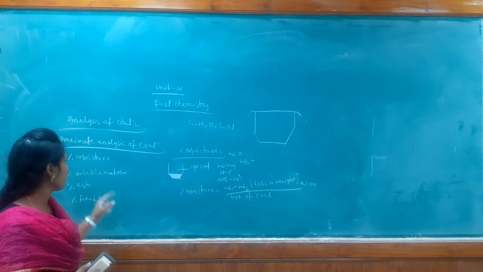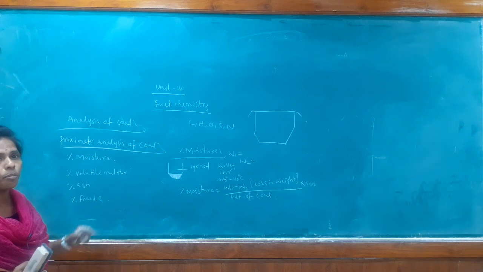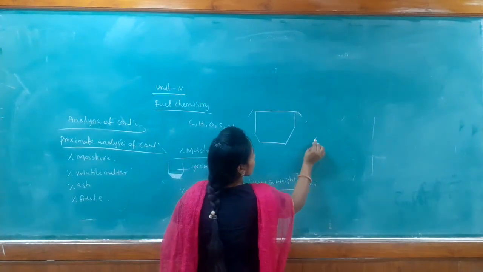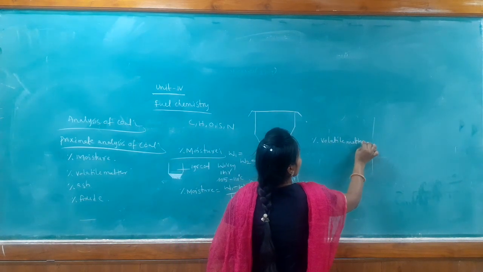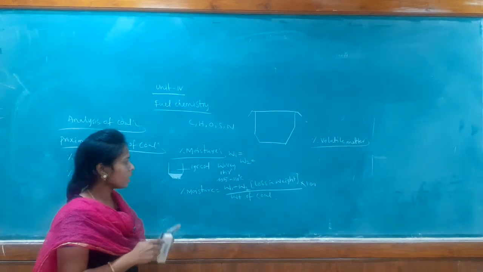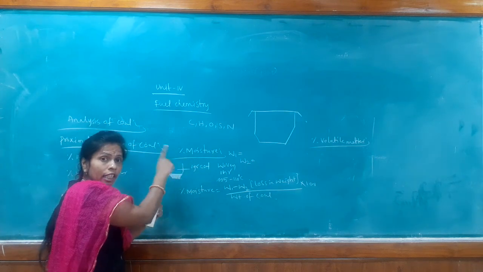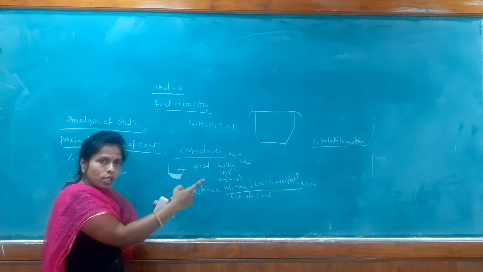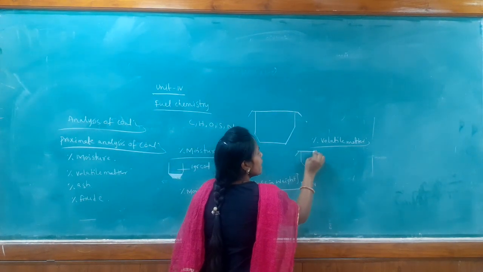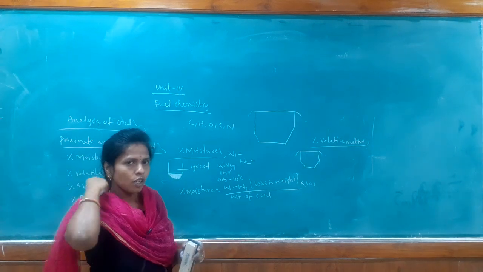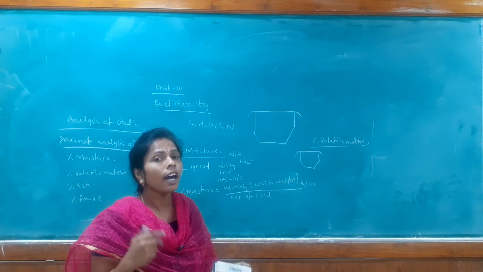Now, in the second step, we are finding the percentage of volatile matter. To find it, after calculating the percentage of moisture, the same crucible is kept in the muffle furnace. The muffle furnace is also a heating equipment, and it can bear high temperature.